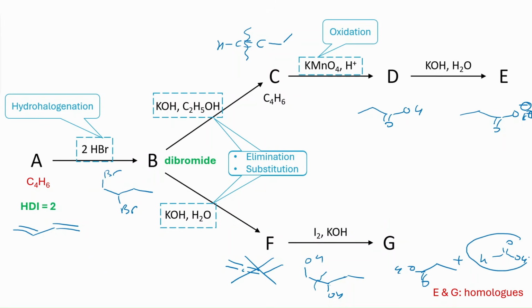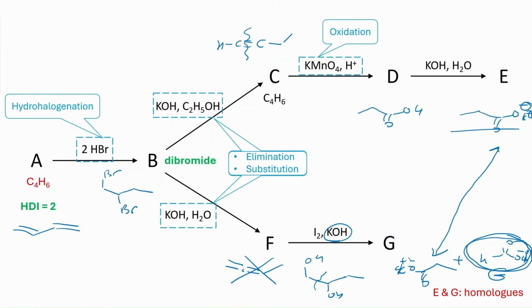Maybe we can assume that this is G, and because this is the same, as you can see, probably since we are doing it under basic condition, I actually have to write it like potassium plus O minus, and this is also O minus potassium plus. This is the same as this one, so we don't choose this one, but we can choose this as our G. Compounds G and E are indeed homologs. So am I happy with this one?